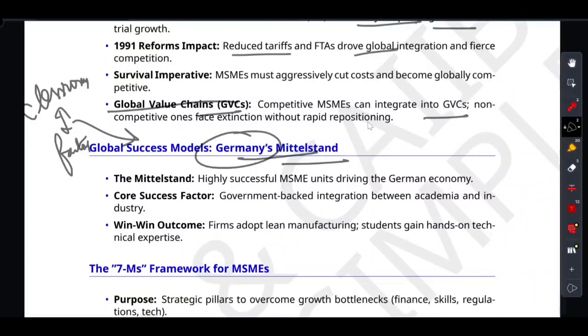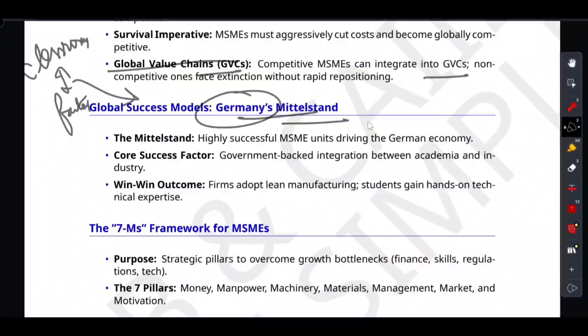So, their secret is the government backed handshake between academia and the industry. Government backed integration. Students get out of their chair and get hands-on technical expertise on the factory floor. And in return, the businesses get fresh lean manufacturing ideas. So it is the ultimate win-win for both of them.